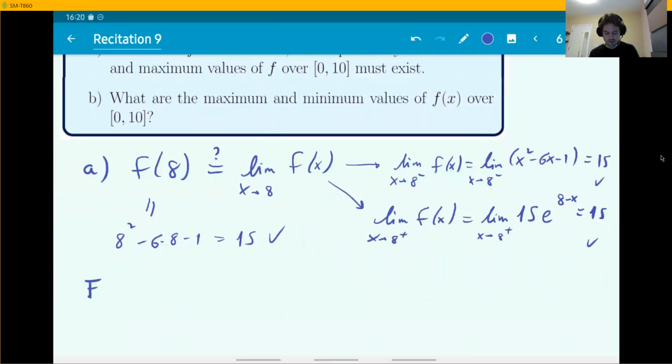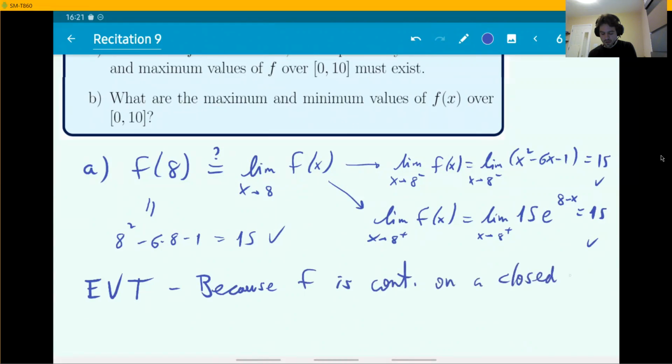So EVT, extreme value theorem: because f is continuous on a closed interval of the form [a, b], the global min and max exist.